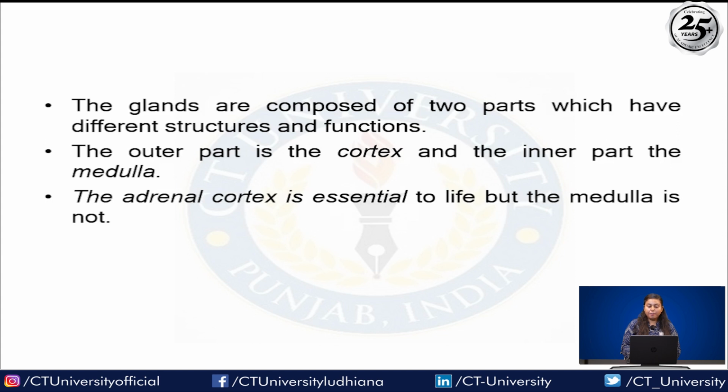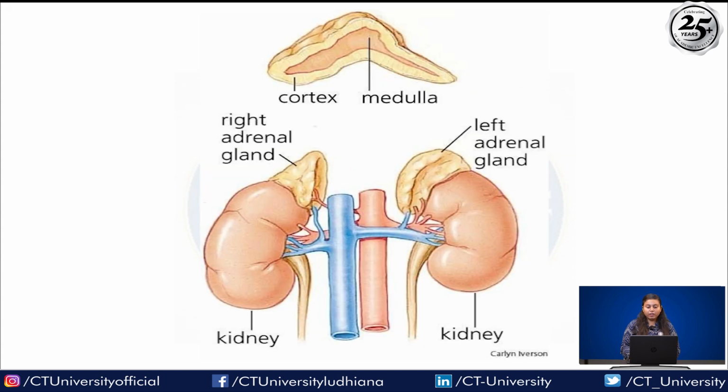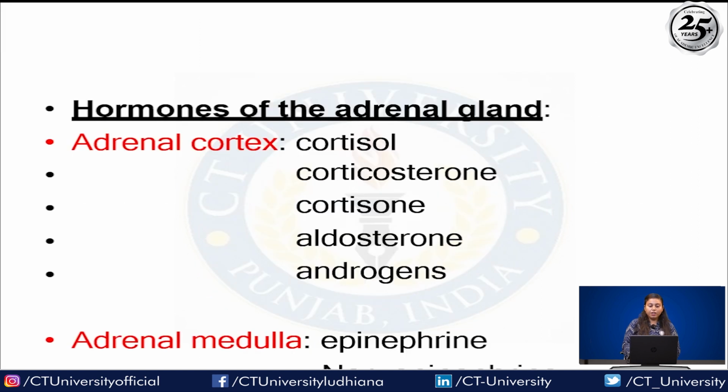The glands are composed of two parts which have different structures and functions: the outer part, the cortex, and the inner part, the medulla. The adrenal cortex is essential to life, but the medulla is not. So that means the cortex is very important as compared to the medulla. If you see this diagram, the cortex is the outer part and the medulla is the inner part. The hormones of the adrenal cortex are cortisol, corticosterone, cortisone, aldosterone and androgens. The adrenal medulla produces epinephrine and norepinephrine.